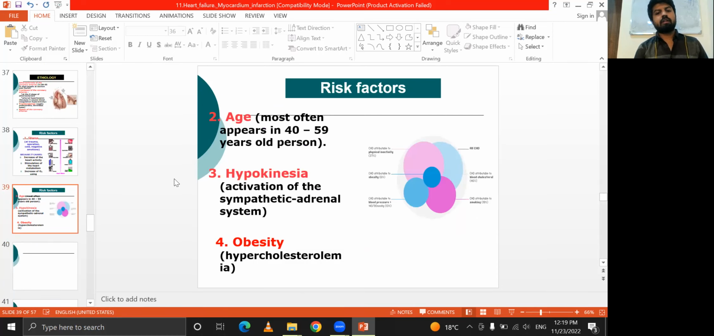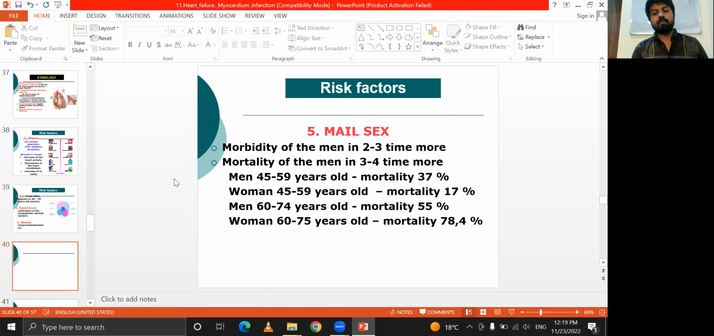It also includes age, like 40 to 59, hypokinesia, activation of the sympathetic adrenal system, and obesity. Obesity is the main thing. People should know that with a sedentary lifestyle, you are more prone to myocardial infarction.